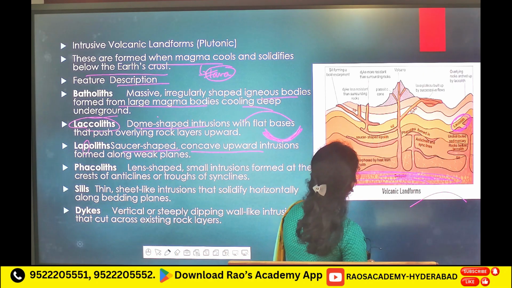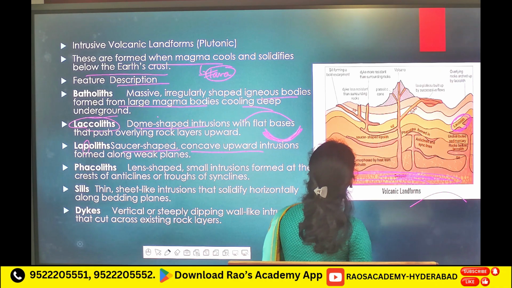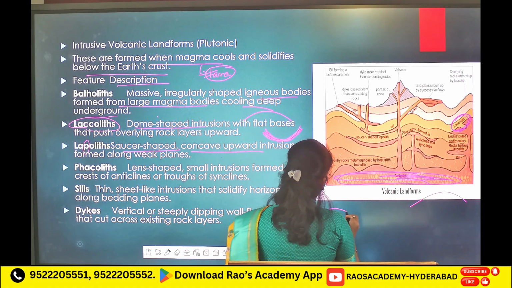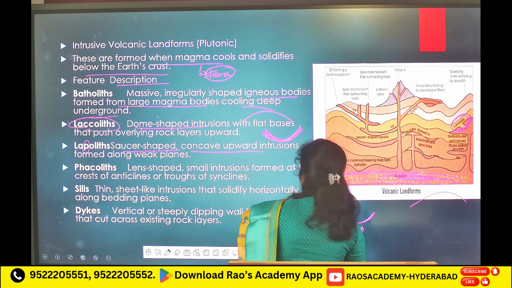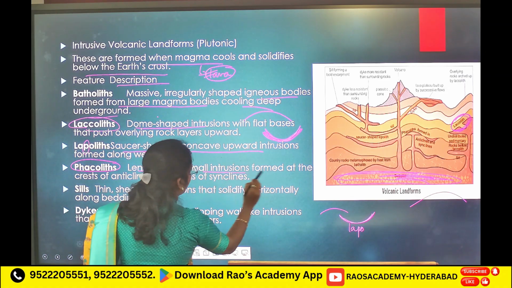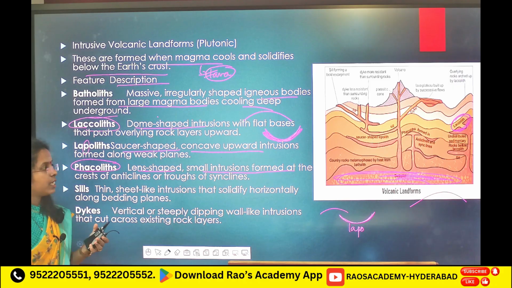Here in diagram they did not give lapoliths. Saucer shaped, P you remember, lapo, P. Phacolites, lens shaped small intrusions formed at the crest of an anticline and troughs of syncline.